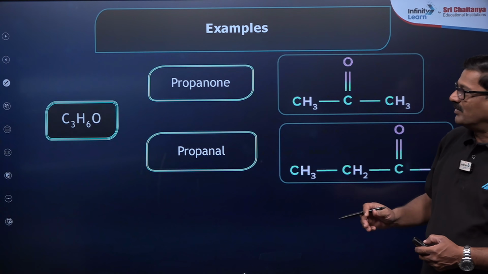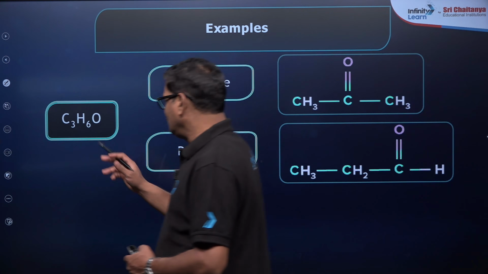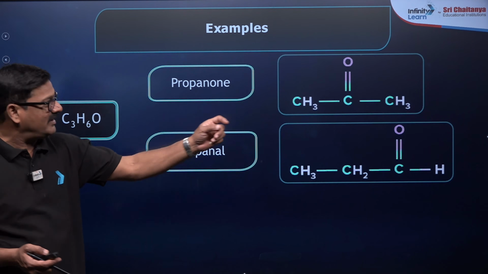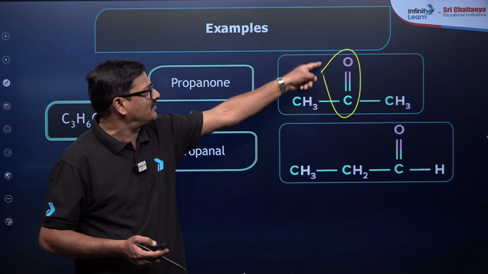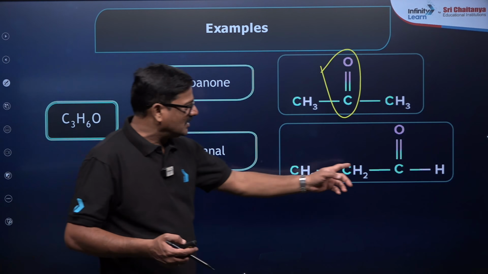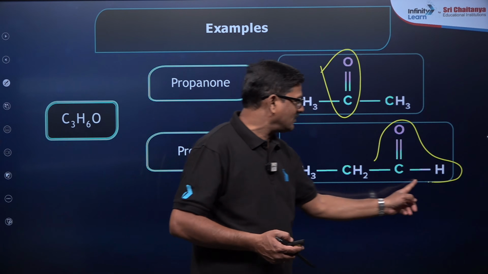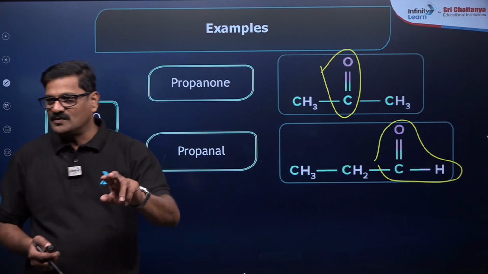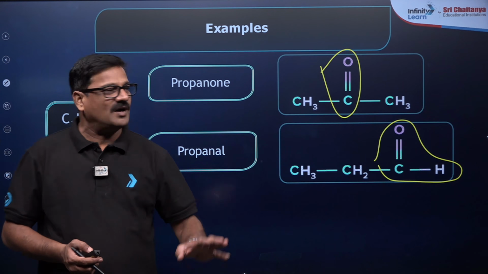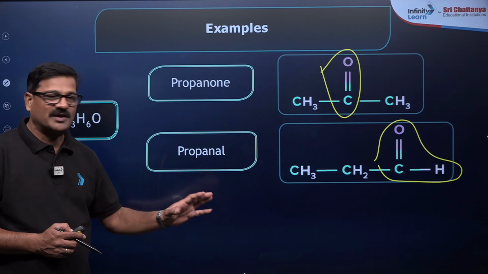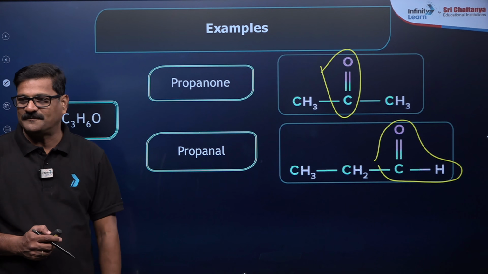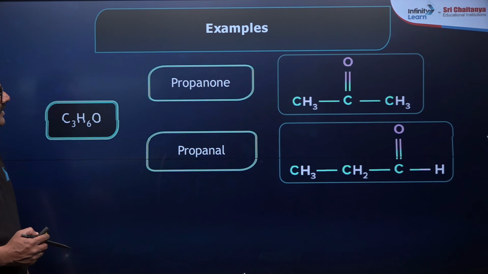And you see the example C3H6O. You have propanone, where ketone is the functional group, and propanal, where aldehyde is the functional group. Ketones and aldehydes show functional isomerism. So always, among carbonyls, ketones and aldehydes show functional isomerism. That's very important here.